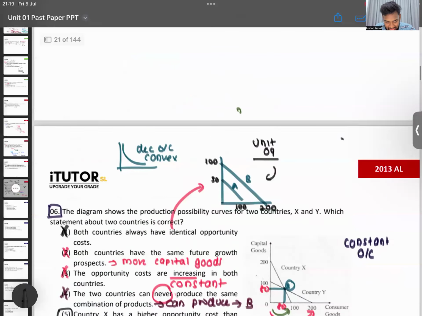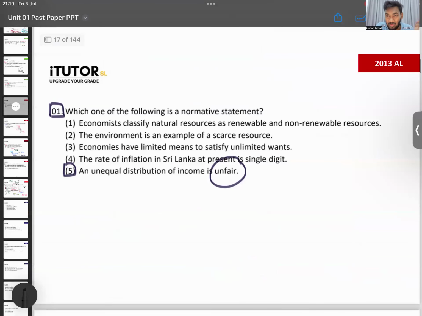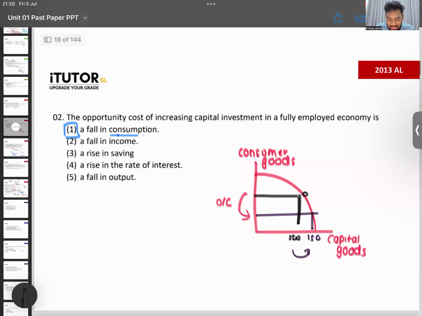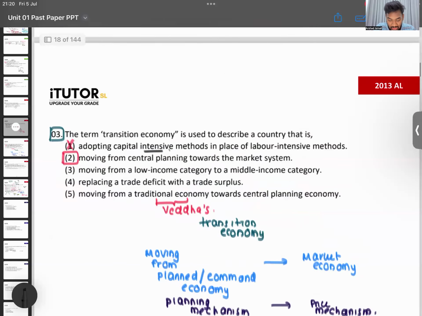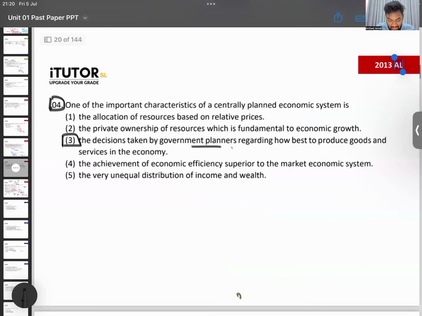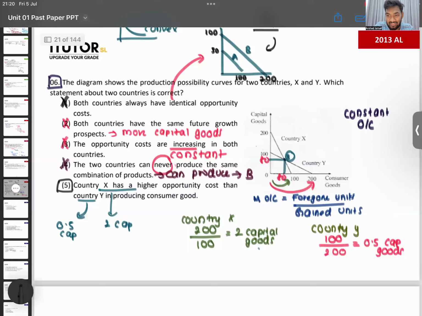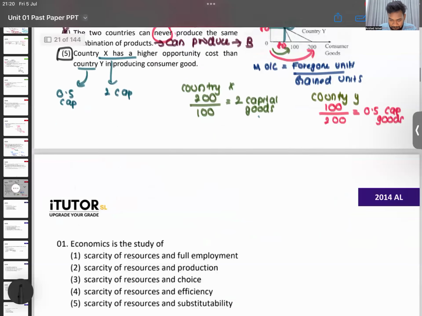The answers are there in your past paper book, so in case you miss, you can definitely refer to your past paper book. So 1 is 5, 2 is 1, 3 is 2, 4 is 3, 6 is 5. The 1,000 MCQ book is given at 3,400. We'll talk about this later. Okay. Done.